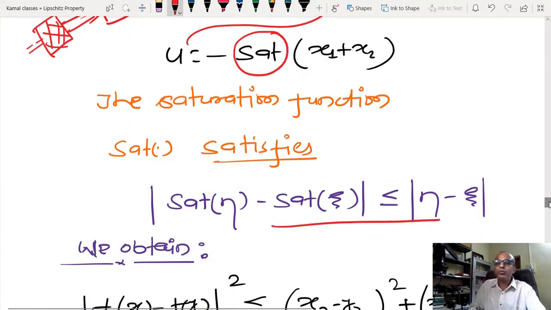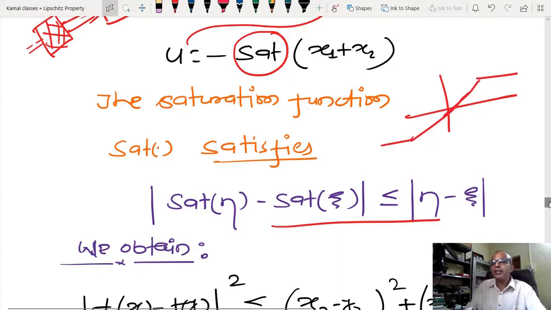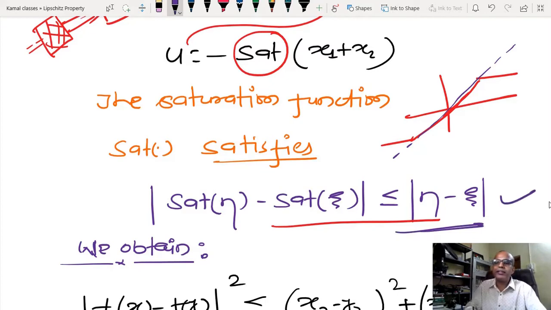It is possible to show, or you can write, that the saturation function looks something like this. If you see the bound of the saturation function, it is always bounded like this, and due to that reason I have written this kind of inequality. I hope that you will understand this.